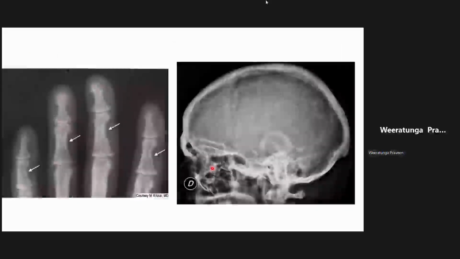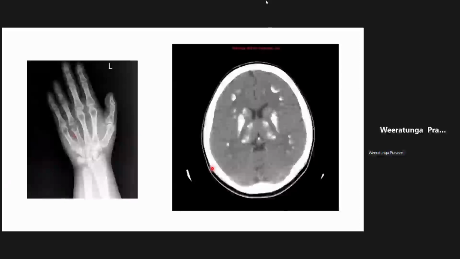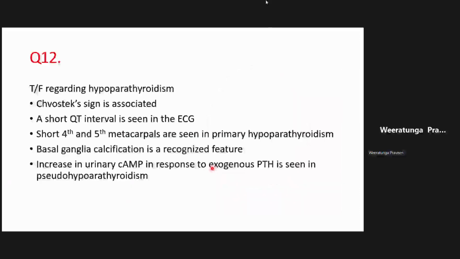Now, the opposite of hyperparathyroidism is hypoparathyroidism, right? And there you get low calcium, high phosphate. That is an important thing, right? So the calcium and phosphate, that is an interesting way of diagnosing a parathyroid problem, right? So, if you have hypocalcemia and hyperphosphatemia, that might be due to hypoparathyroidism, right?